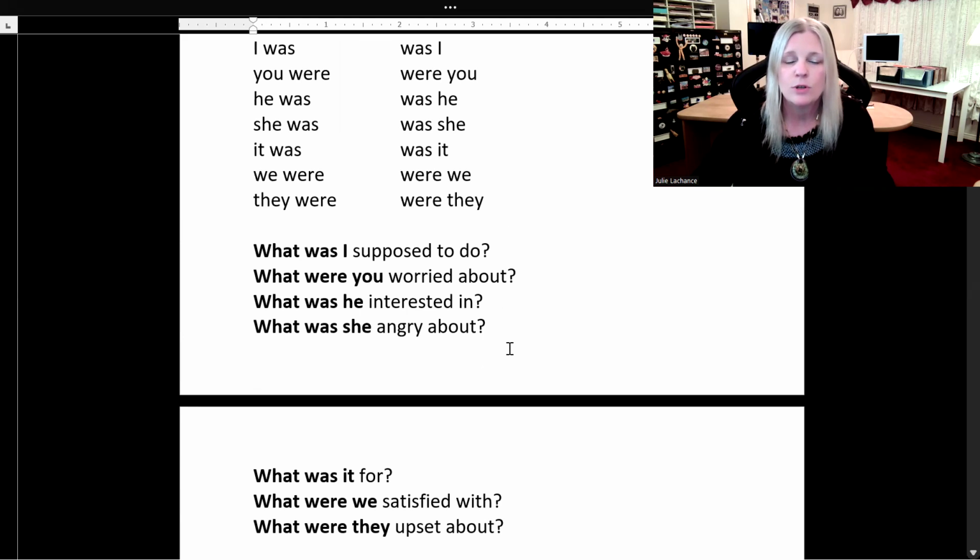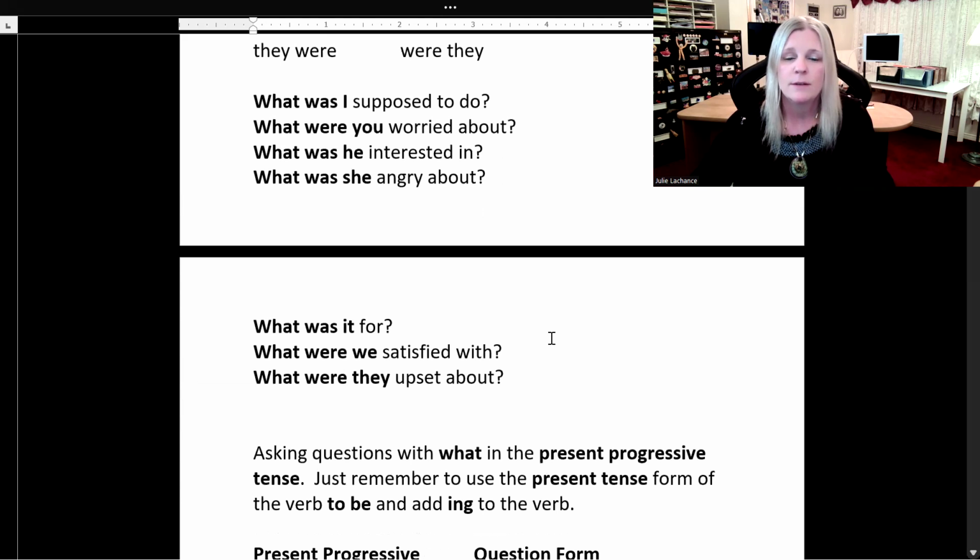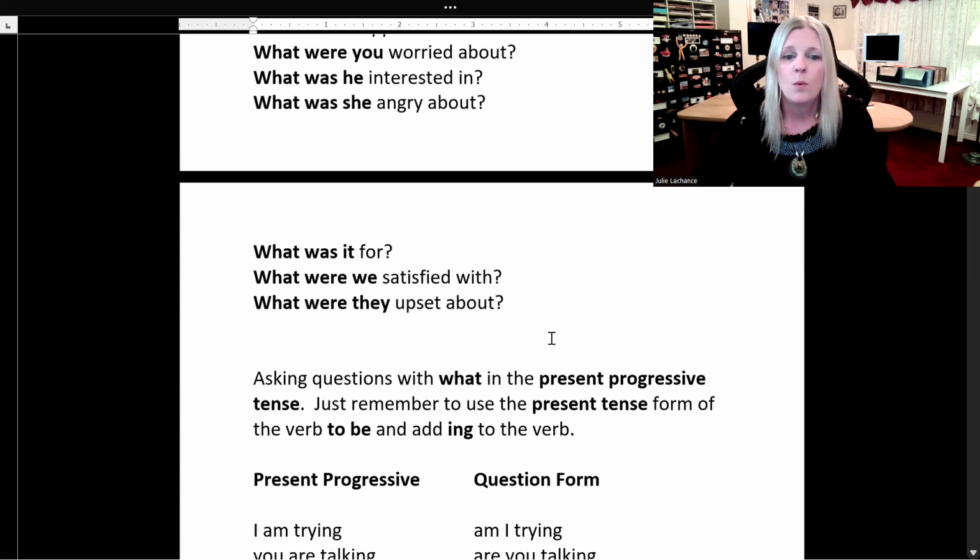Let's look at some sample sentences. What was I supposed to do? What were you worried about? What was he interested in? What was she angry about? What was it for? What were we satisfied with? What were they upset about?